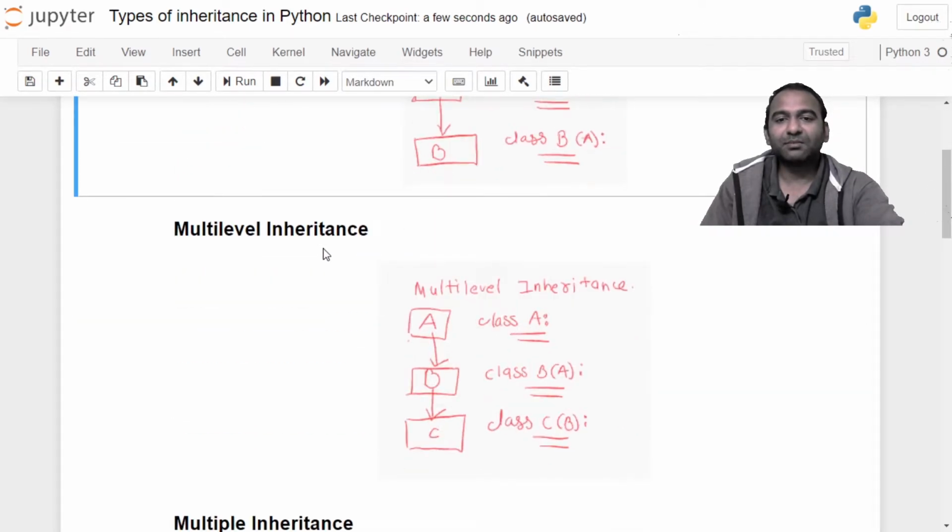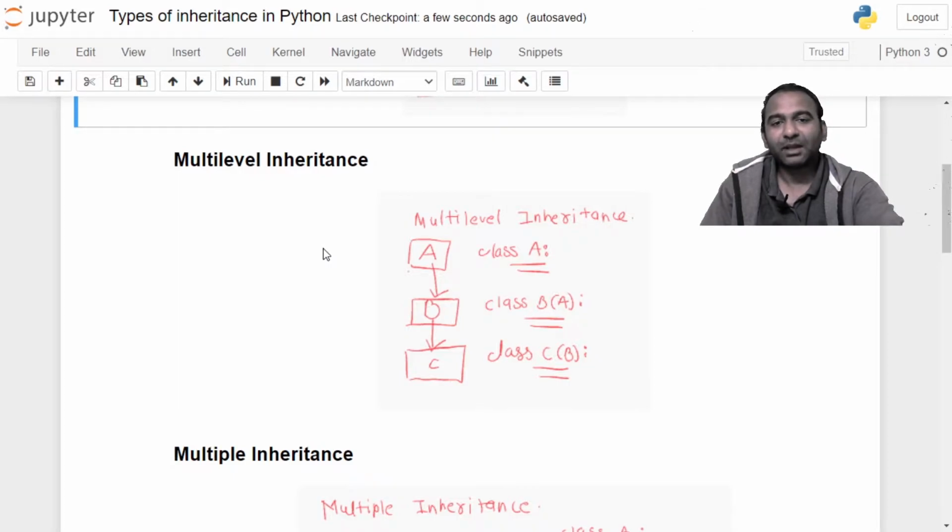The second type of inheritance is multi-level inheritance. You have multiple classes. The first class is getting inherited in the second class, and the second class is getting inherited in the third class. Therefore, indirectly the features of class A are present in class C via one level, which is B. Therefore, multi-level inheritance. Class A syntax doesn't change. Class B is inheriting the features of class A, therefore for class B, in front of it in opening and closing parentheses, you have the name of the base class. Class C is inheriting class B, therefore in front of it in opening and closing parentheses, you have B and the statement of class C.